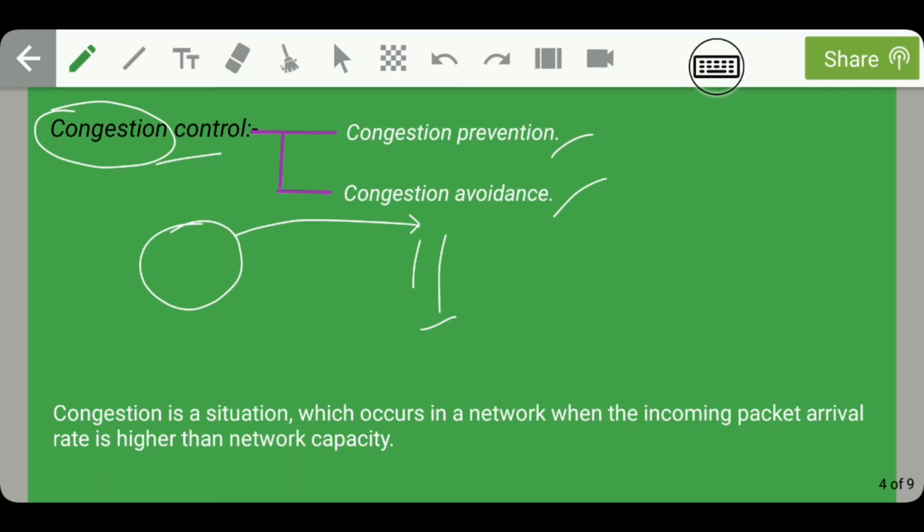Therefore, congestion can be defined as a situation which occurs in a network when the incoming packet arrival rate is higher than network capacity. And what is congestion control? It is congestion prevention and congestion avoidance. So the network layer is responsible for congestion control.